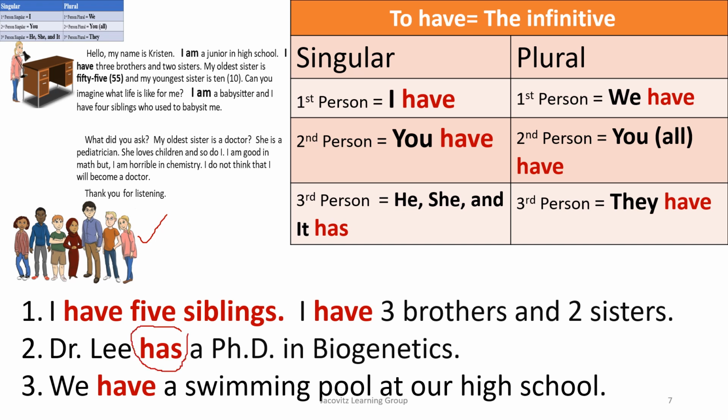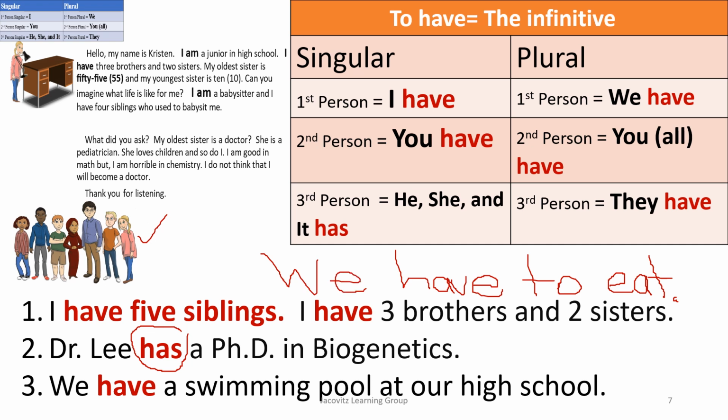We have a swimming pool at our school, and you can use have with the infinitives, and also we have to eat, and you can use it with the past. You can use it with the conditional tense progressive. That's later. So if you wanted to change this around and you want to say we have to eat now or later, we have to eat now, we have to eat.